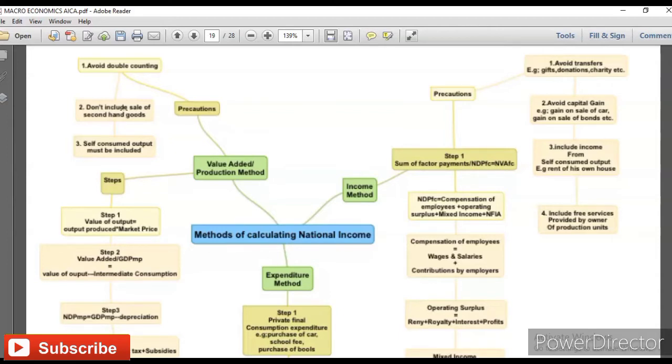So you need to keep this in mind also. Third is, self consumed output must be included. Self consumed output means there are a number of sources employed by the entrepreneur to get production, and those sources also have to be included. One example is interest on capital: the interest levied on the capital put in by the entrepreneur should be part of profit and loss.